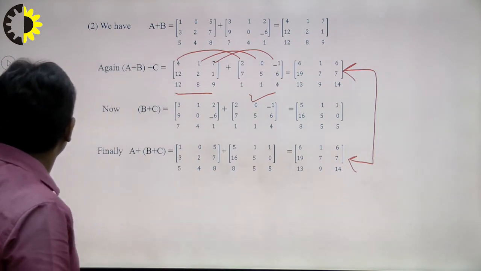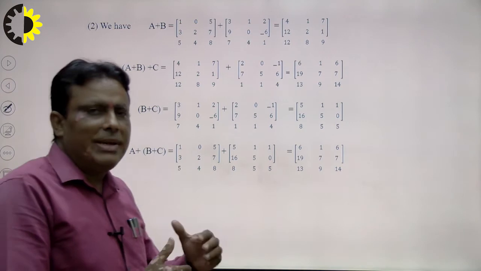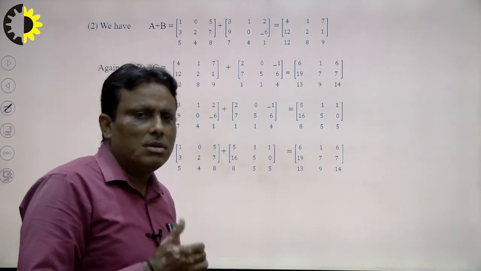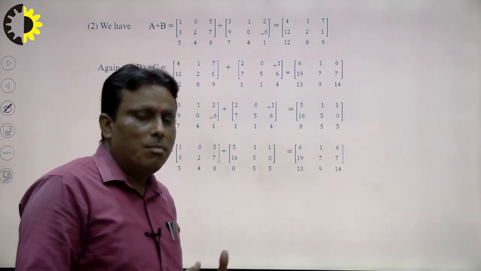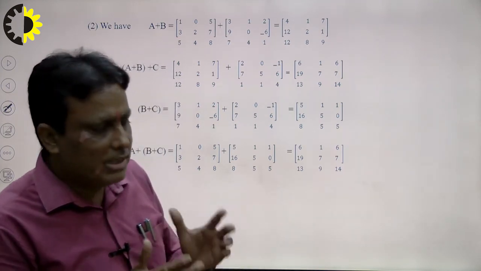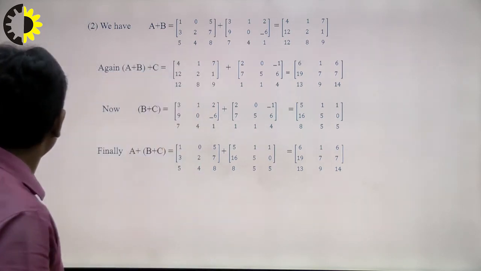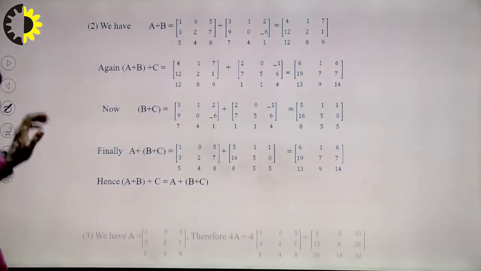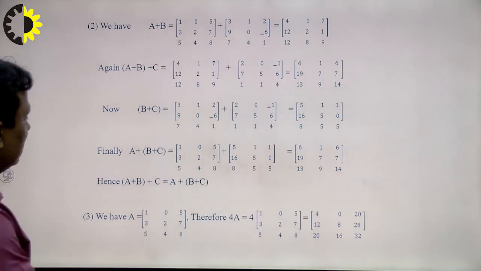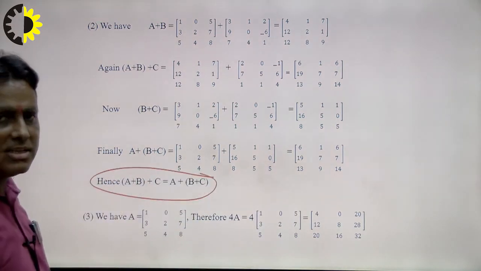In this way we can conclude that matrix multiplication and addition both hold the associative law, but do not hold the commutative law. A plus B is equal to B plus A, but it is not necessary that AB is equal to BA. So this is the result of our calculation, right? This is known as the associative law of matrix addition.